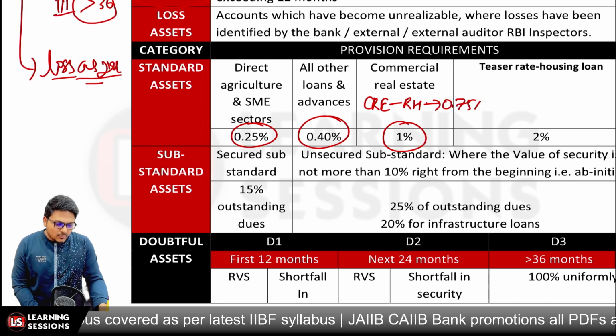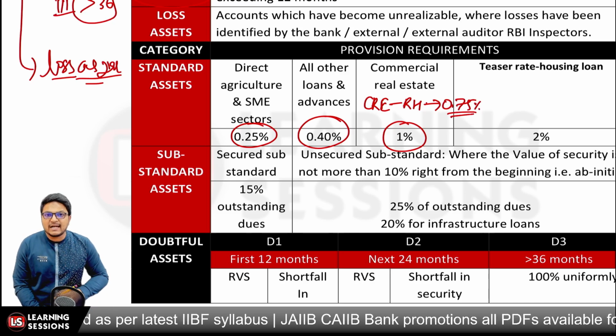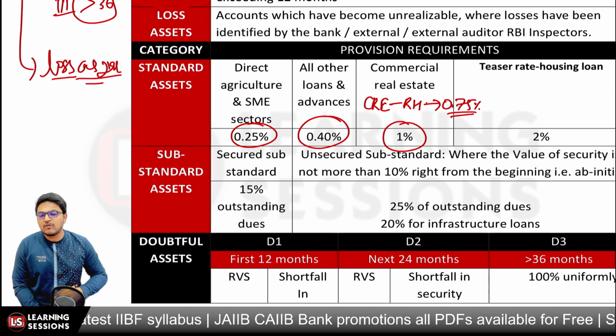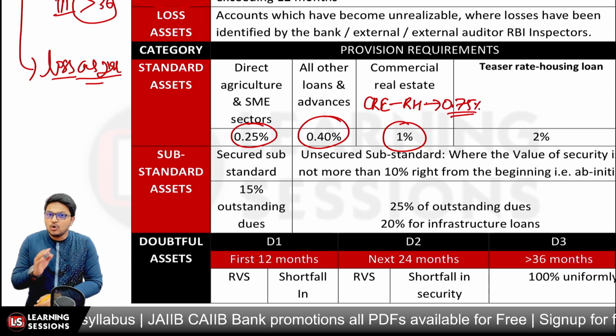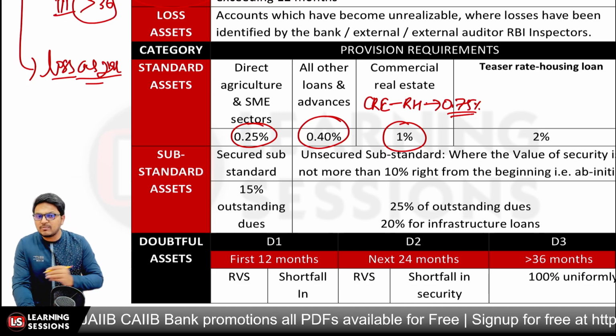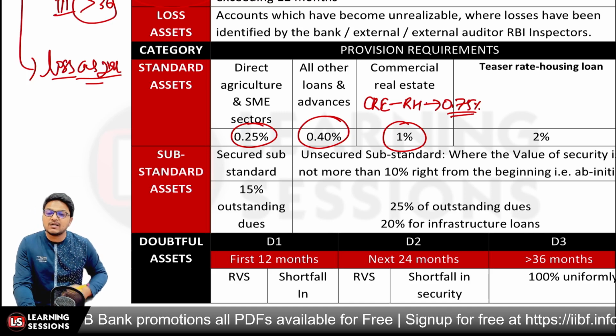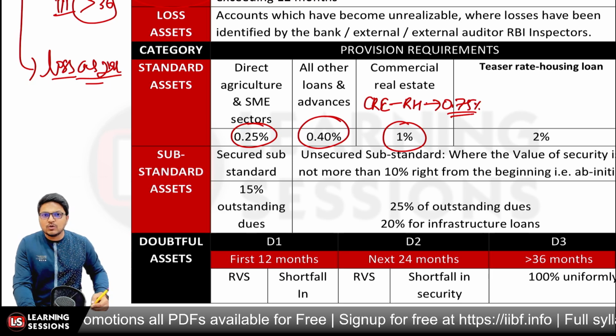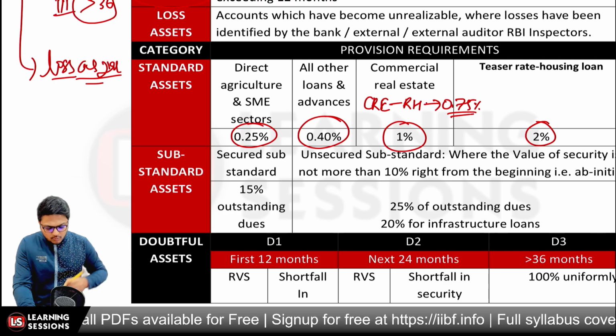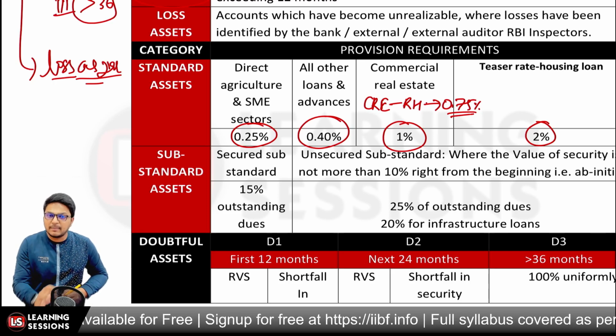And further, if it is related to CRE-RH, that is commercial real estate residential housing, then it will attract a provision of 0.75%. And if it is related to teaser rate housing loans, now what do you mean by teaser rate housing loan? When a lower interest rate is charged for the initial period, but after that it is charged at a higher rate, in that scenario the provision will be 2% during the teaser period, right?